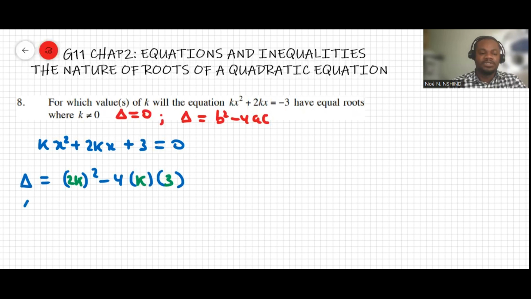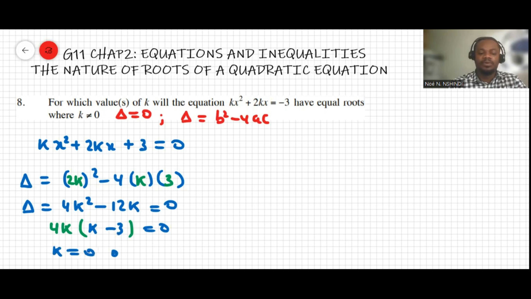So delta is equal to 4k squared minus 12k. Now we set this equal to 0. To do that, we factorize. We take 4k as a common factor, and I'm left with k minus 3. That means 4k equals 0, or k minus 3 equals 0.